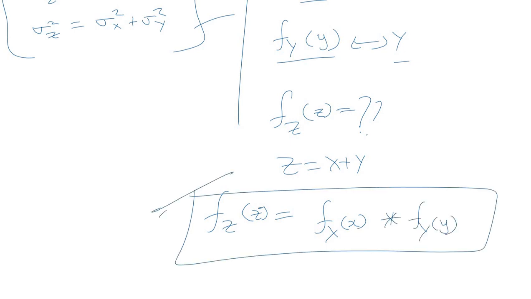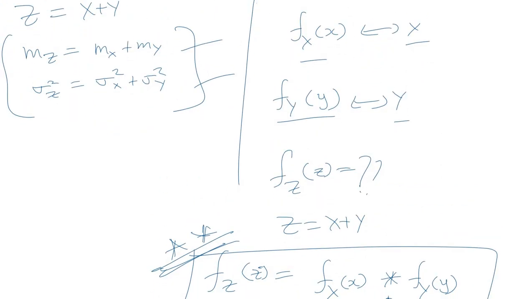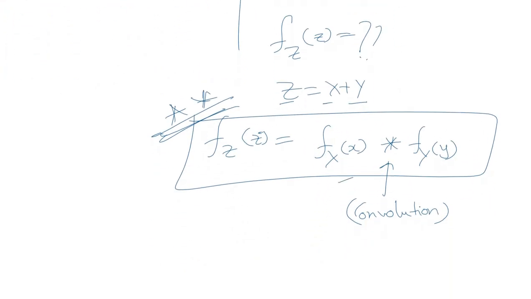This is the convolution operator. It's a very important relationship. Do remember this one. That is, the PDF of the sum of two random variables is the convolution of their individual PDFs. That is the concept.